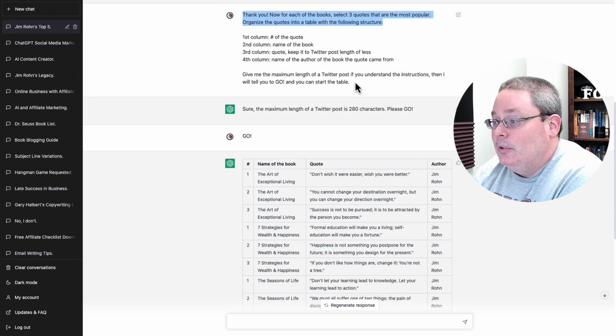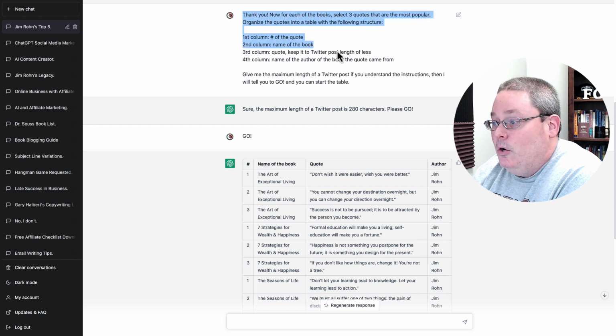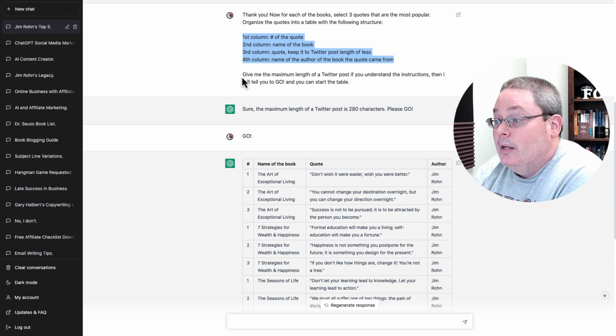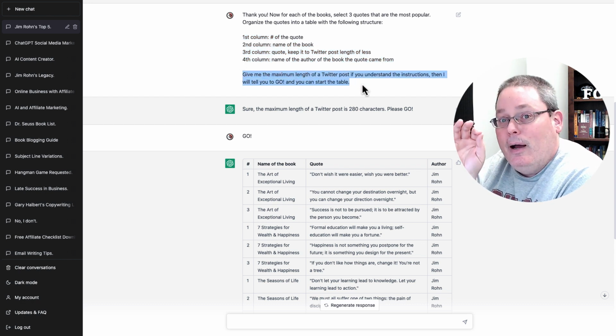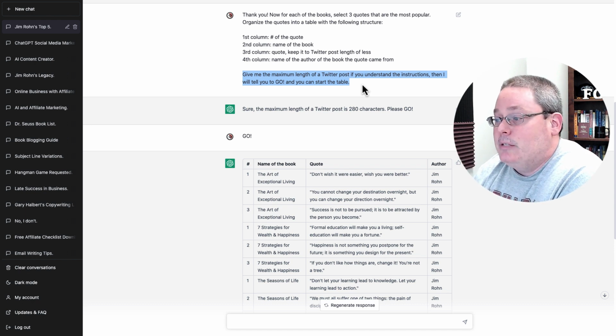Now I want to dive into a little bit of the thinking behind the way to prompt or give input to ChatGPT to get the most out of it. Go ahead and read this prompt, but you'll see that I told it how to organize the columns. Then, because I'm thinking about using these quotes for social media, and about Twitter and the fact that Twitter has a character length limit when you're creating posts, I said, give me the maximum length of a Twitter post. If you understand the instructions, then I will tell you to go and you can start the table.